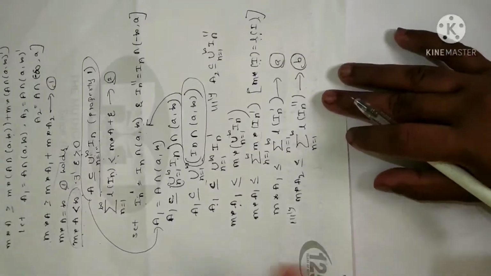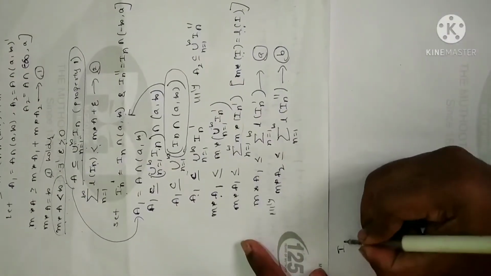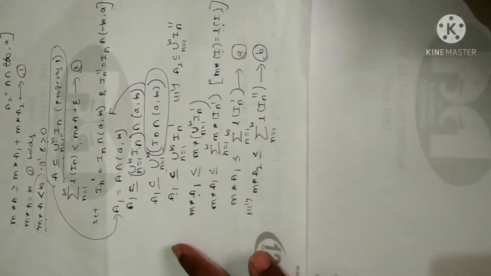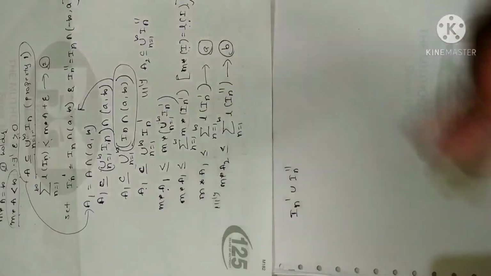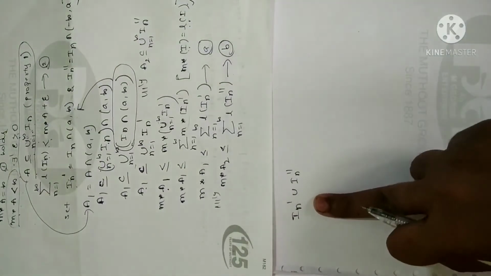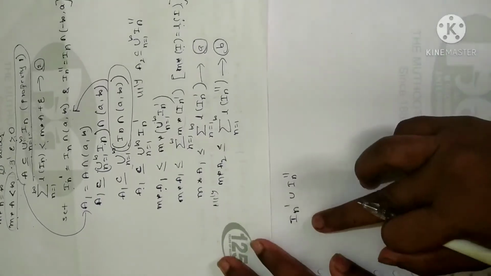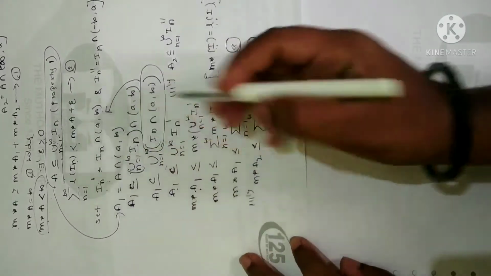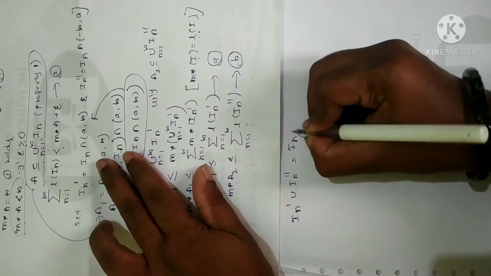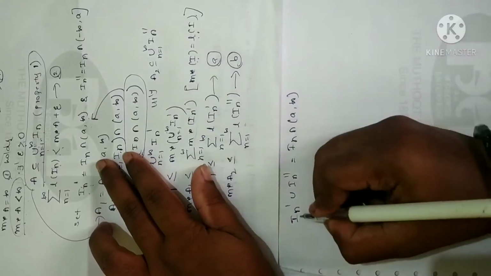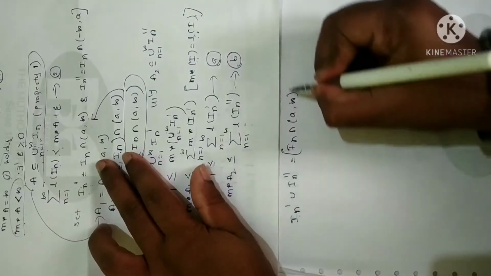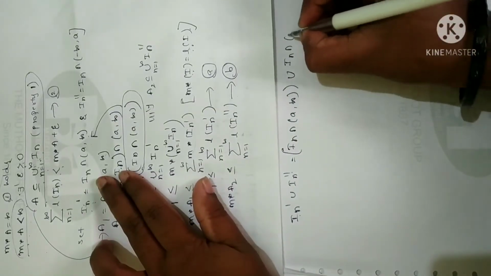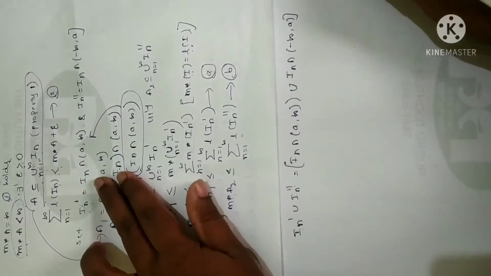Now let me consider I_n complement union I_n double complement. Why I am doing all these things is that I am going to replace these values further. In the further proof, I am going to get all these values. So that is why I am simplifying in the beginning itself. So I_n complement union I_n double complement I will take. What I have assumed for I_n complement, let me write it as I_n intersection (a, infinity). Why? Because I_n complement I have assumed here. Now union with I_n double complement, which I have taken as I_n intersection (minus infinity, a). I have already chosen this.